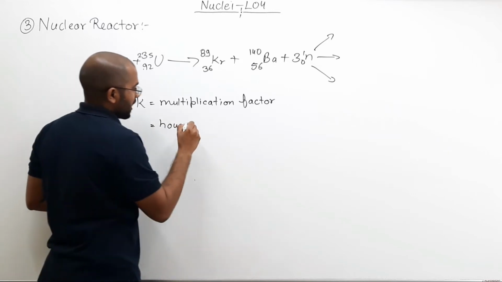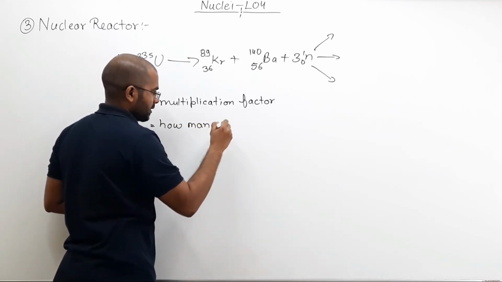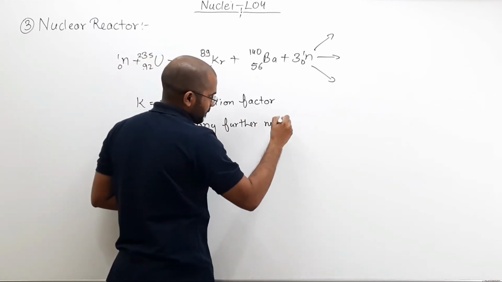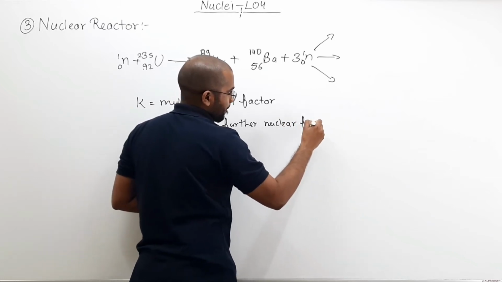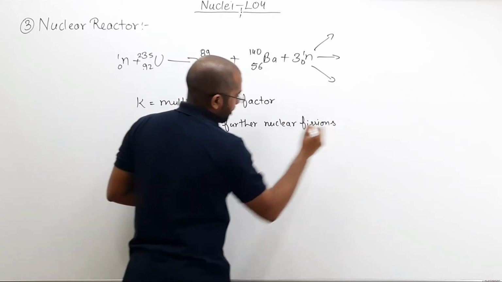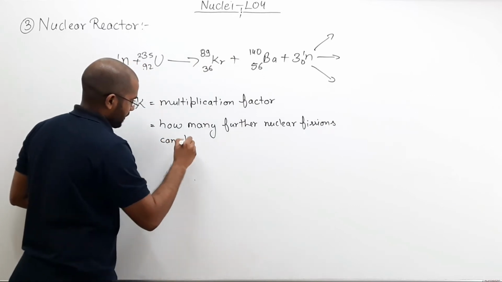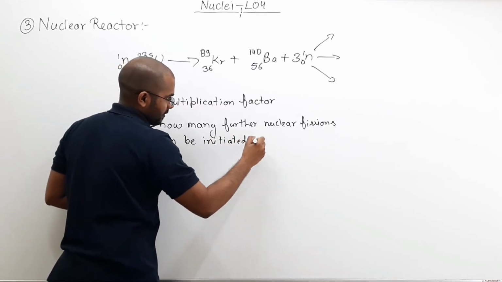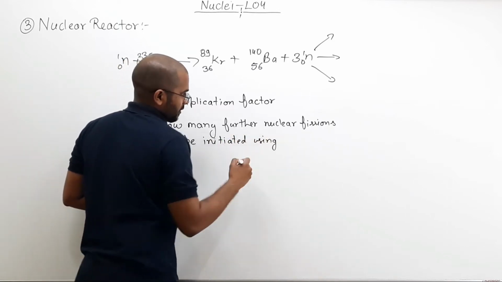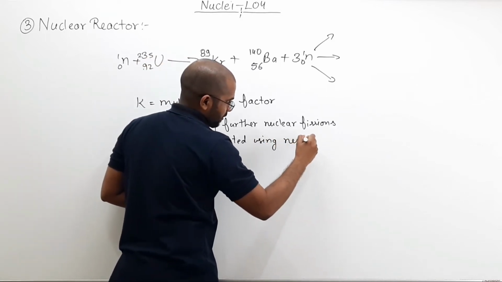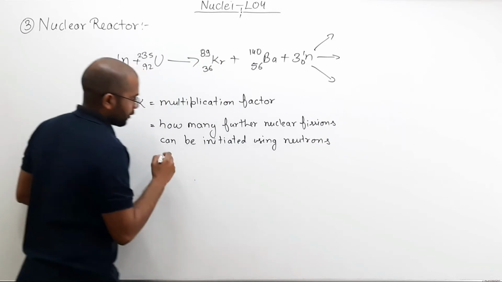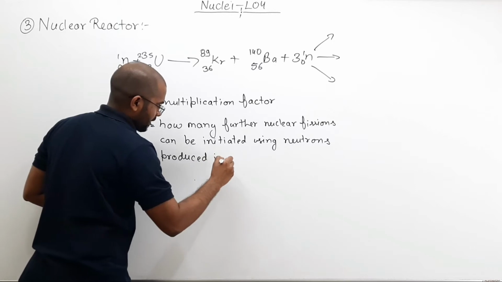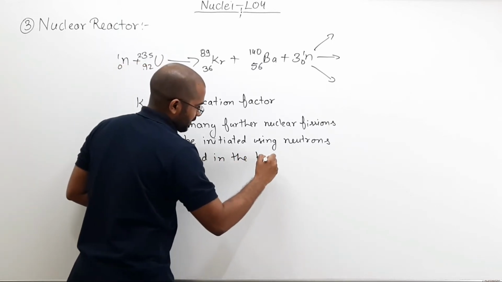So what is the multiplication factor? You can simply say it is how many further nuclear fissions can be initiated using neutrons produced in the previous reaction.